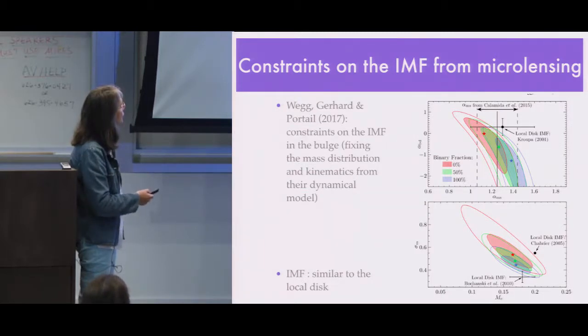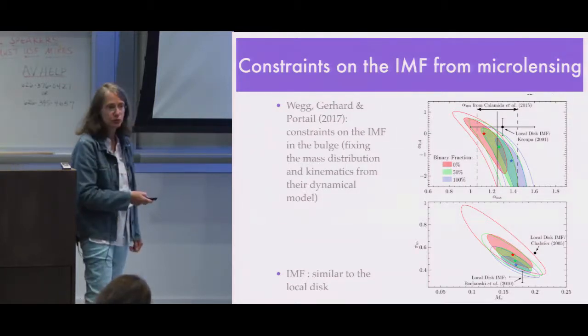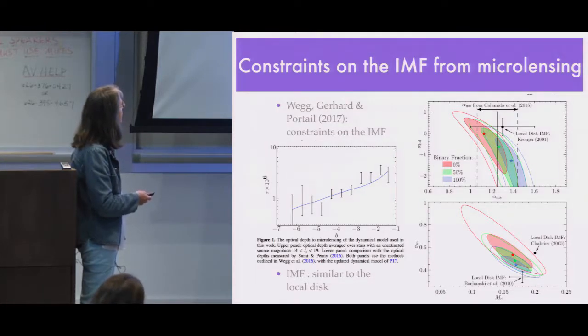These papers also constrain the initial mass function from microlensing. Assuming different binary fractions, they have constrained the shape of the IMF. What they conclude is that the IMF in the bulge is very similar to the local disk, so it confirms the universality of the IMF.